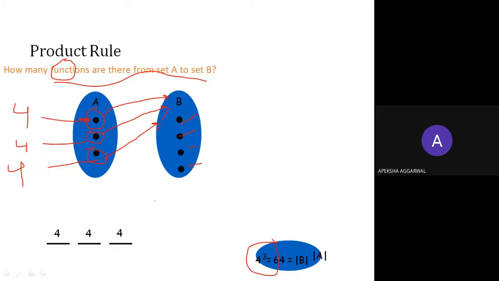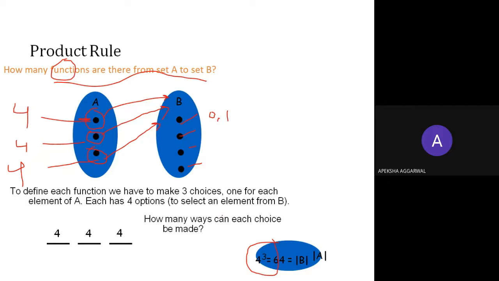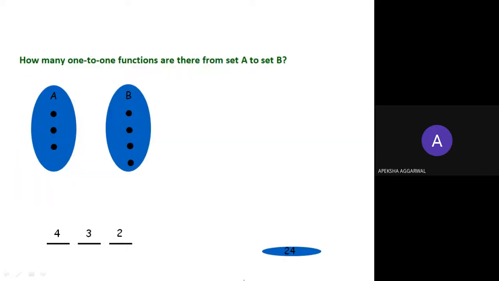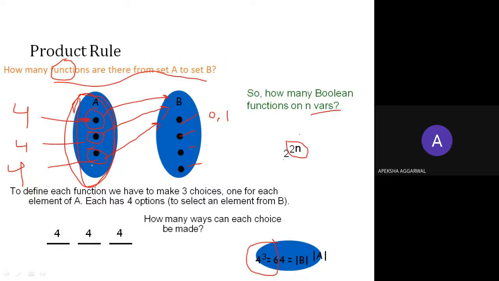Now suppose it's a boolean function. In the case of a boolean function, this would be 0 comma 1. This number would be either 0 or 1. So how many choices? For n variables, this is 0 or 1. Boolean means 2, either 0 or 1. So how many ways can each choice be made? That is 4 to the power 3: 4 possible combinations, out of this 3-tuple, for the 3 elements in the domain.